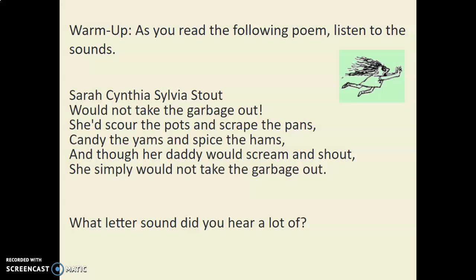This is called Sarah Cynthia Sylvia Stout. Sarah Cynthia Sylvia Stout would not take the garbage out. She'd scour the pots and scrape the pans, candy the yams and spice the hams. And though her dad would scream and shout, she simply would not take the garbage out.